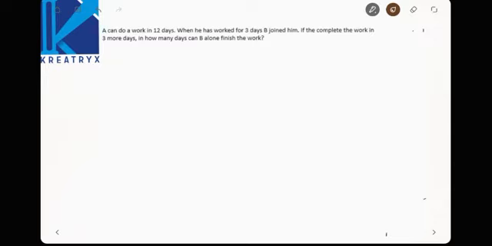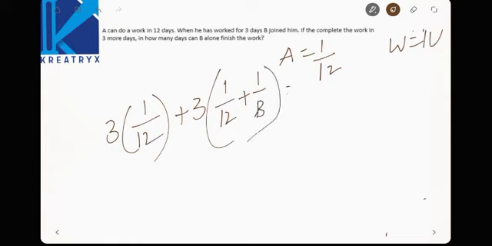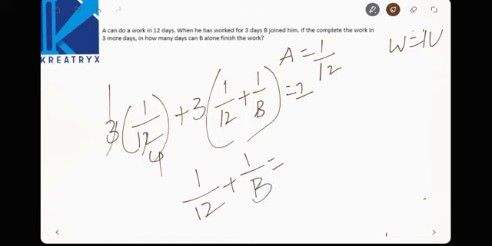So in one day, A can do 1 by 12 units. As we said earlier, work done is 1 unit. For 3 days, A alone worked, and after 3 days, B joined him, and they took 3 more days to complete the work. So 3 times (1 by 12) plus 3 times (1 by B), total work done is equal to how much? 1 unit. So 3 ones are 3, 3 fours are 12. Upon simplification, 1 by 12 plus 1 by B is nothing but 3 by 4, and this comes to 1 by 12.